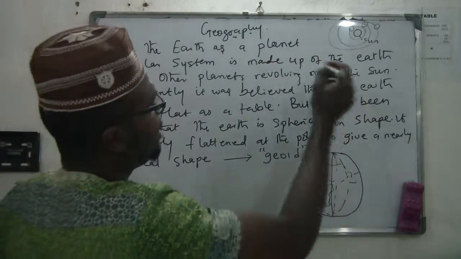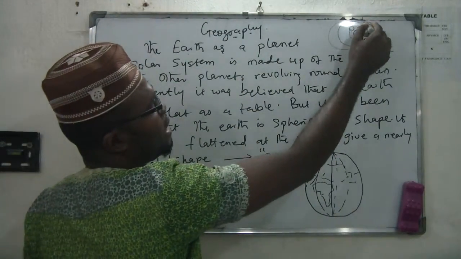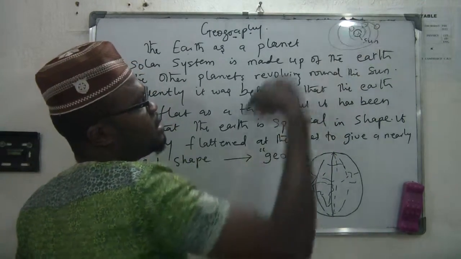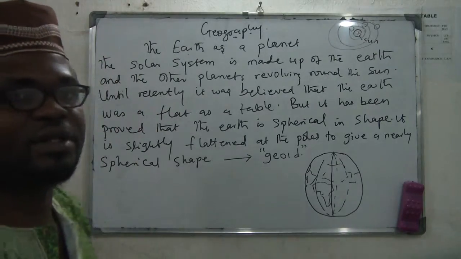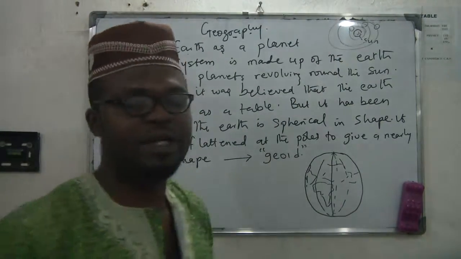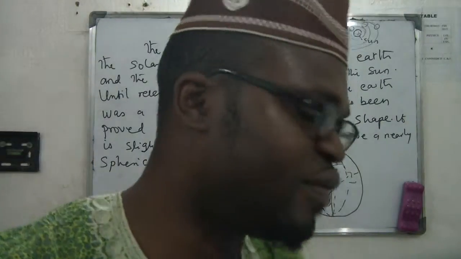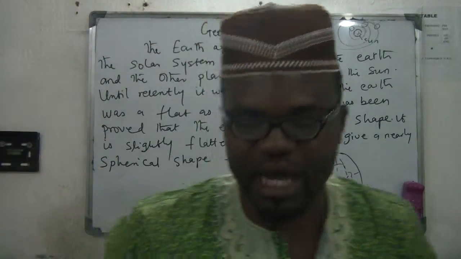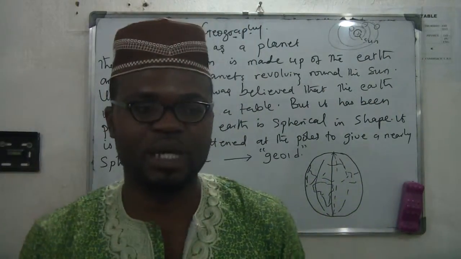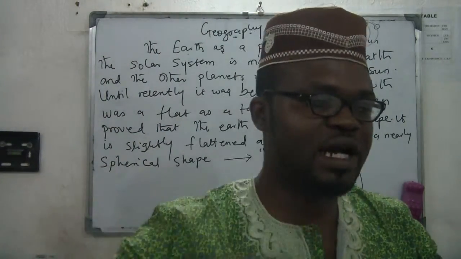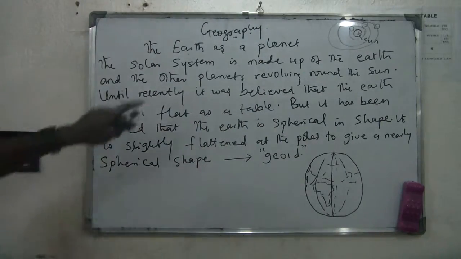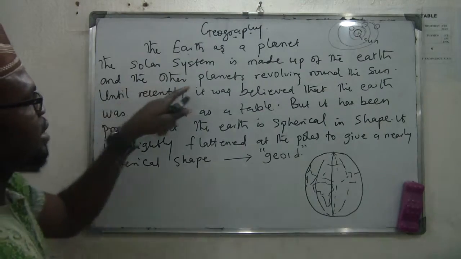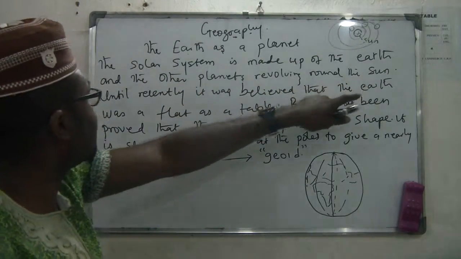So the Earth is one of the planets that revolve around the sun. This is the sun. You have the planets, 9 of them, revolving around the sun. So the world, the Earth we are living in, is one of the planets that revolve around the sun. The solar system is made up of the Earth and the other planets revolving around the sun.